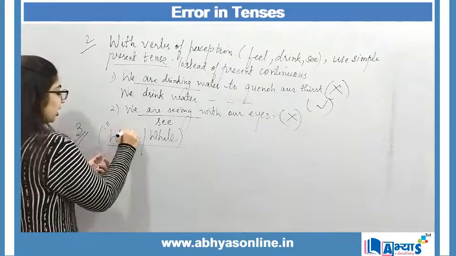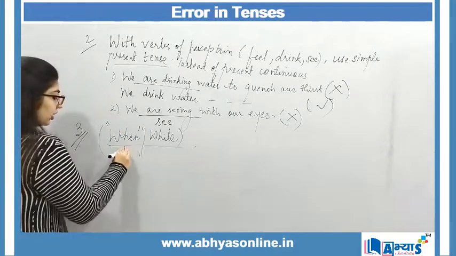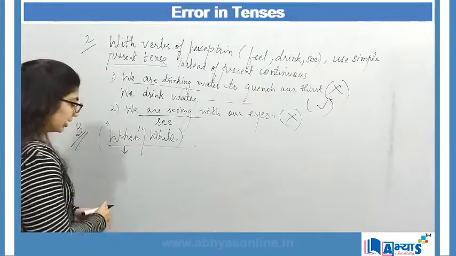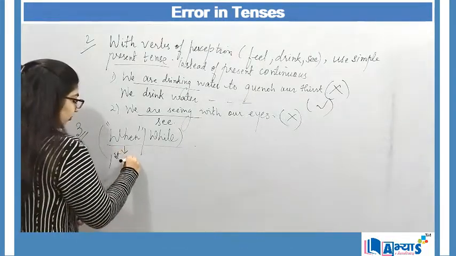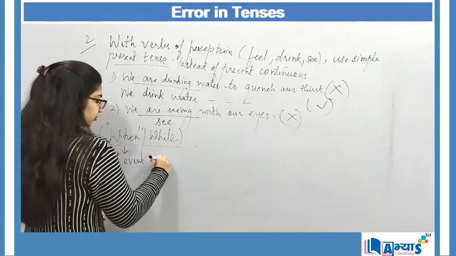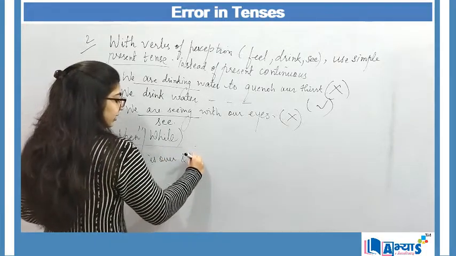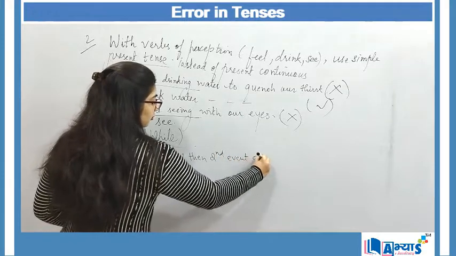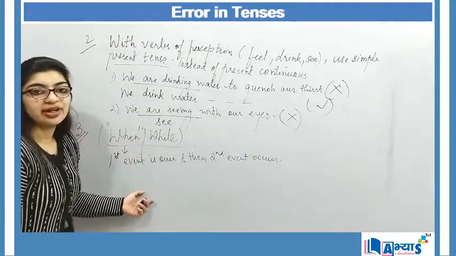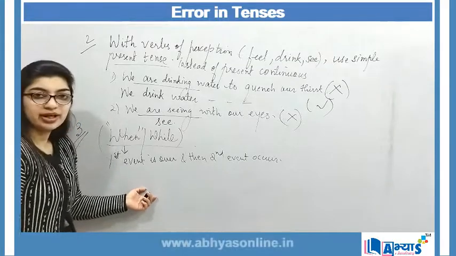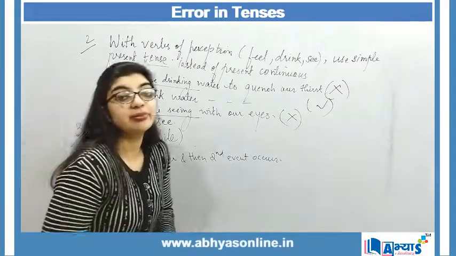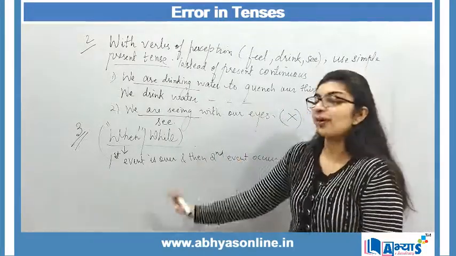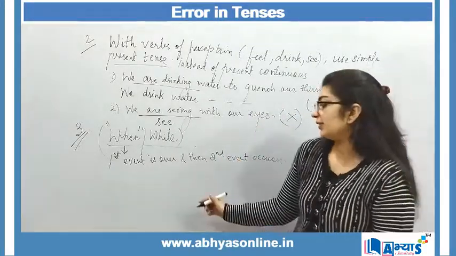Now, whenever we are making use of when, it means that the first action or the first event is over, and then the second event takes place. This is when, right? I was studying when the bell rang. That means that first, while the bell was ringing, I was studying, right?